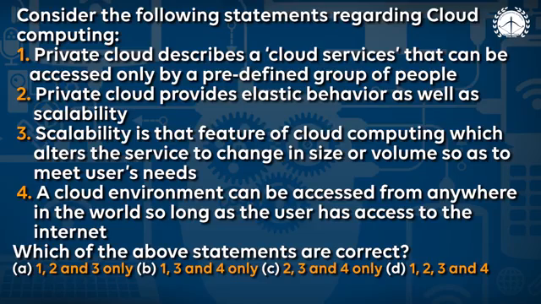So let us see the first option. Private cloud describes a cloud service that can be accessed only by a predefined group of people. To answer this type of question, I am going to deal with the vast definition of cloud computing. Cloud computing is divided into 4 groups. We have public cloud, that is for normal citizens. We have a private cloud, where if any company wants to access some particular storage, they pay for that particular thing, and that is called a private cloud. And we have a community cloud and we have a hybrid cloud.